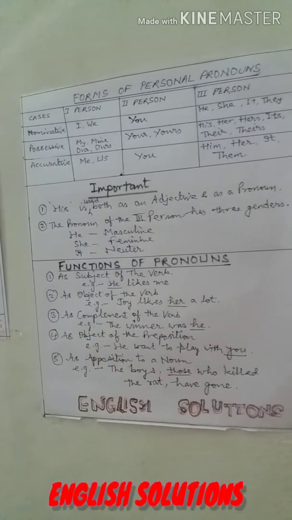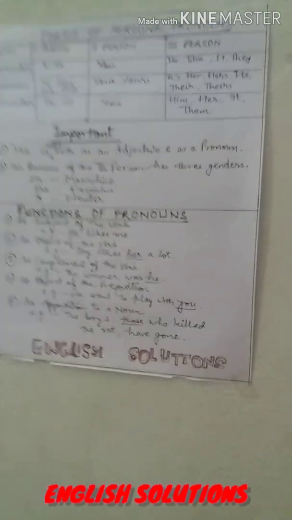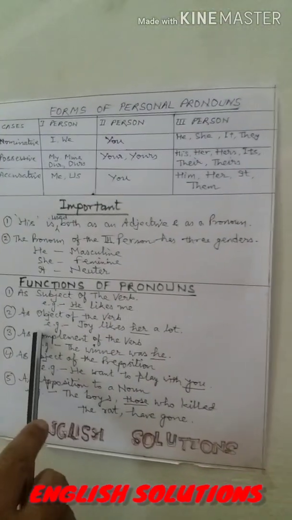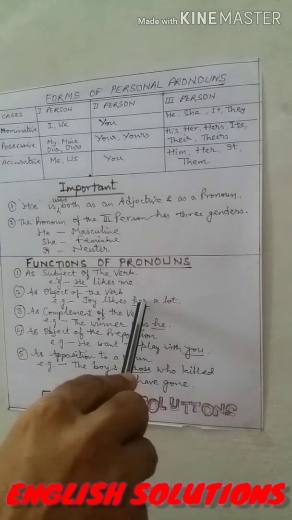Second function is as the object of the verb. For example, Joy likes her a lot. In this sentence, her is used as the object of the verb. So it is also a pronoun.